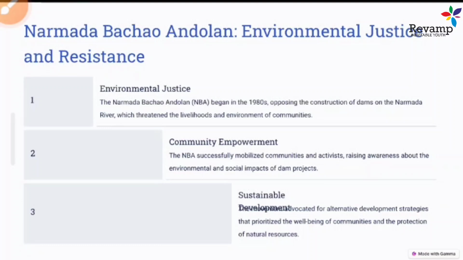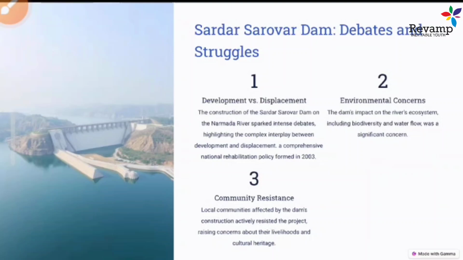A lot of Narmada Bachao Andolan organizations were formed for the rehabilitation cause, or against the danger to people's livelihood. A new debate started about how this project would work and how it would take care of the people who were going to be displaced. We will see this debate in the next slide.